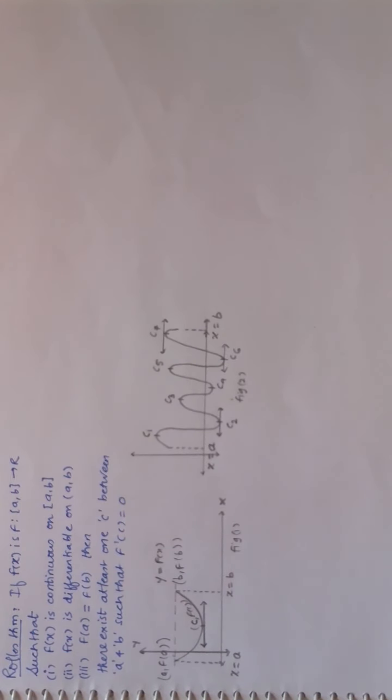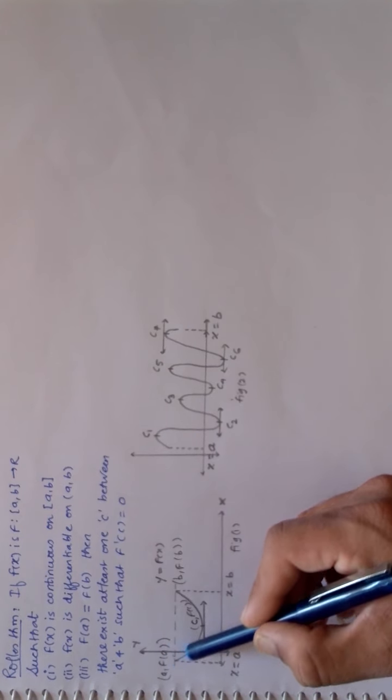So Rolle's theorem says what? Using geometrical explanation it becomes very easy to understand that there is at least one point between A and B, at least one meaning more than one also can be there, where the derivative becomes 0. So what are the conditions for Rolle's theorem?